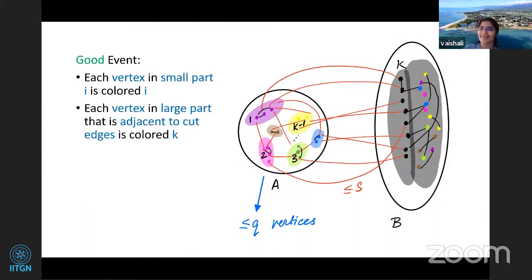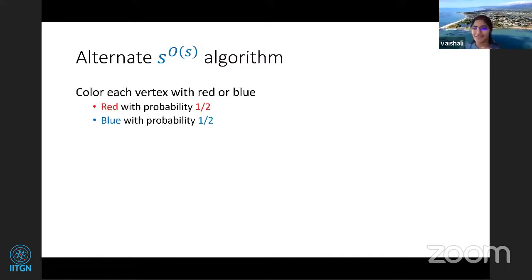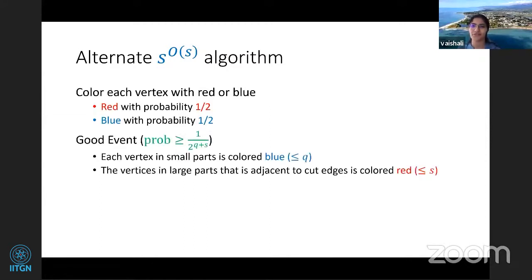There was a simple way to get the k to the s algorithm from this. But now for the s to the k algorithm, I'd like to do a different type of coloring. So first I'll obtain an alternate s to the s algorithm using only 2 colors. And then I'll show how to generalize that to an s to the k algorithm. So first, similar to what we did in the multicoloring using k colors, we want to color it using 2 colors.